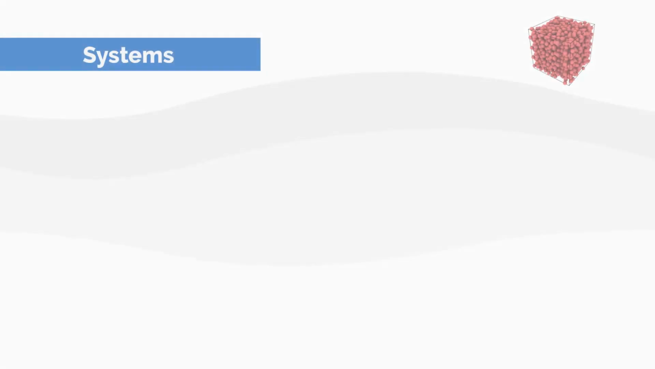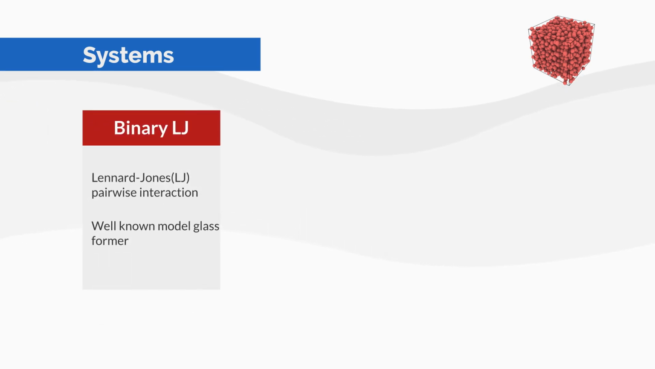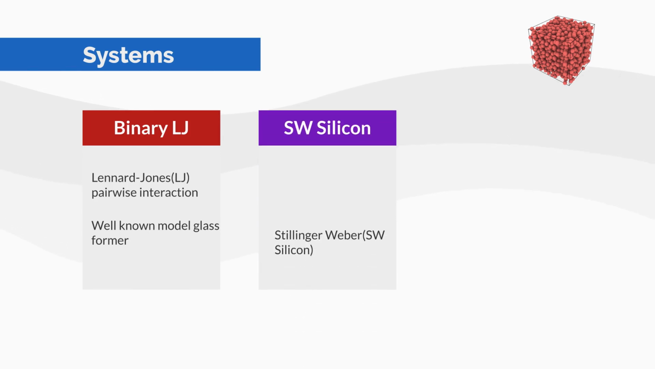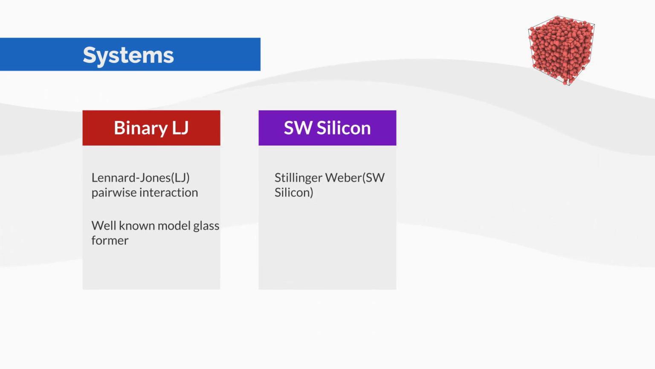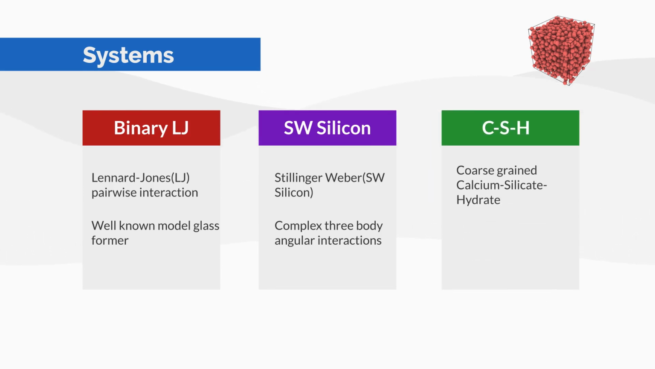Using the proposed methodology, we test our approach on 3 different atomic systems. First is the binary Lennard-Jones system, which is a well-known model glass former having a large number of local minimas. Second is the Stillinger-Weber silicon system. It consists of complex 3-body angular interactions, making optimizing more challenging. The third system is a coarse-grained model of cement hydrate gel. The interaction in this system is similar to Lennard-Jones system but of a higher degree polynomial. All these systems exhibit a rough energy landscape.